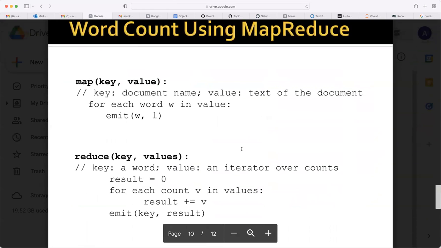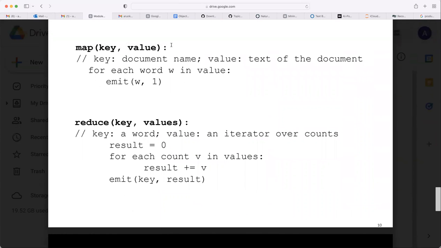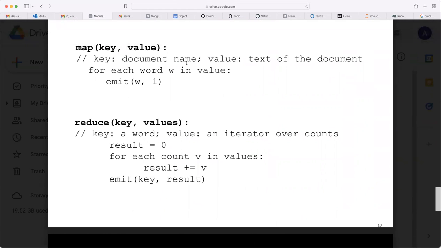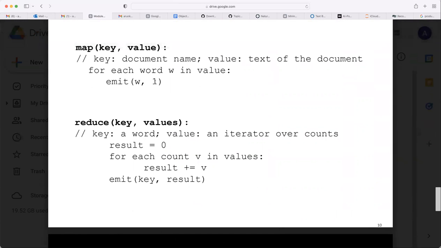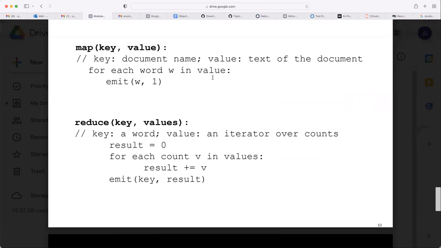So this simple program is given here: map a key, value, and for each word W in value. Value is here what? Your chunk is your value here. So for each word W in value, emit W comma 1. These are the key value pairs you are making. It's a simple program, right? You made chunks. The chunk is your input. Read that whole chunk now because your RAM can read that. Then for each word you see in that chunk, you emit W, 1.